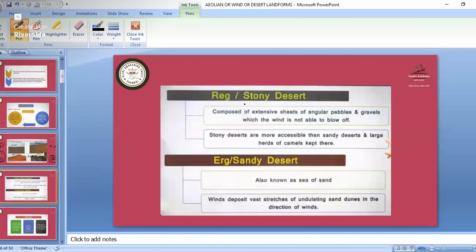Okay. So reg or stony deserts are composed of extensive sheets of angular pebbles. It means these pebbles will be loose also, small pebble types. So stony deserts are more accessible than sandy deserts, and large herds of camels are kept there. Then erg or sandy deserts are also known as a sea of sand.